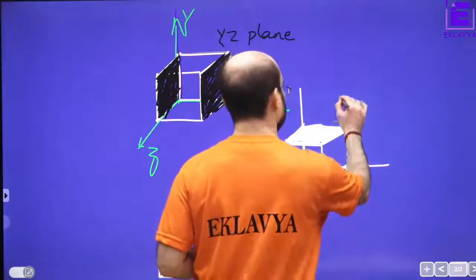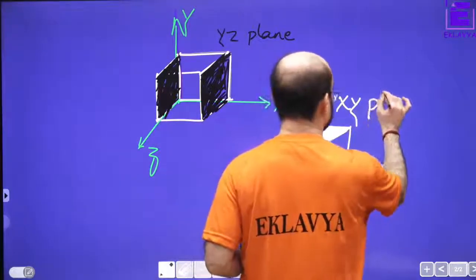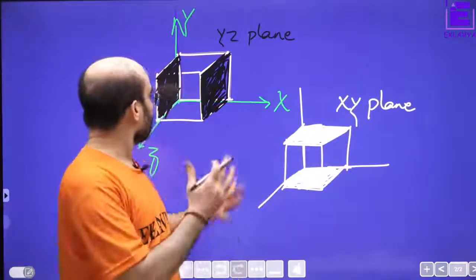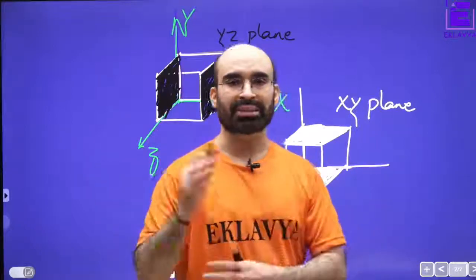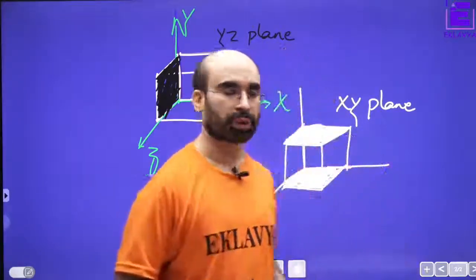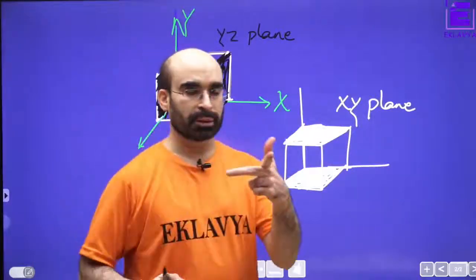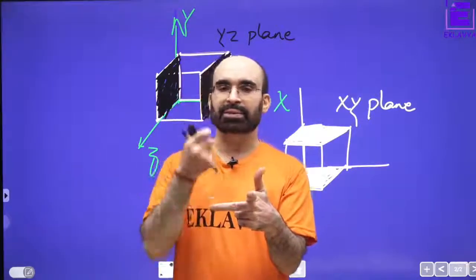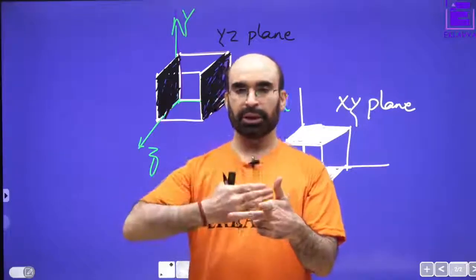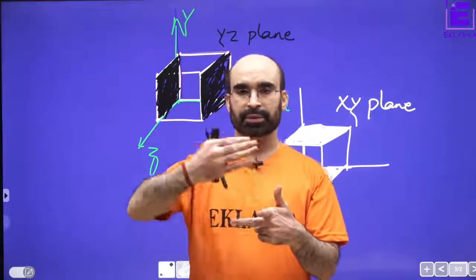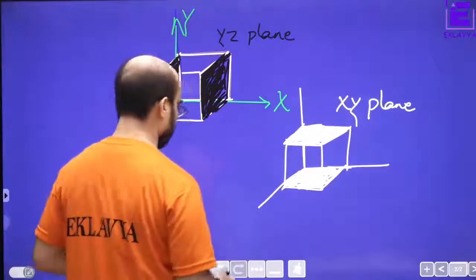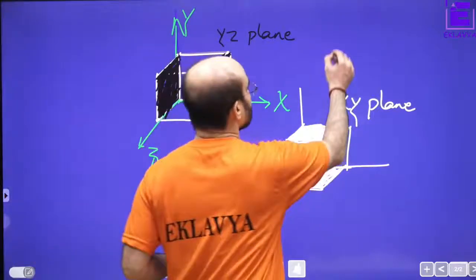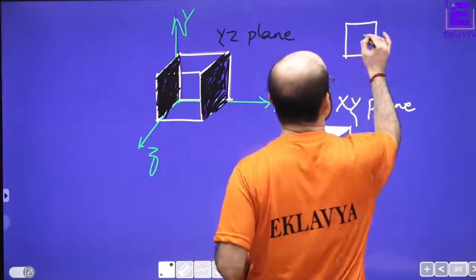This is XY plane. Now, we have got the idea behind XY plane, YZ plane, and XZ plane is also there. What would be XZ plane? See, X, Y, Z. When you say XZ plane, that means it should be like this, and this. So, third one would be, should I write it here? Yeah, we must draw it.